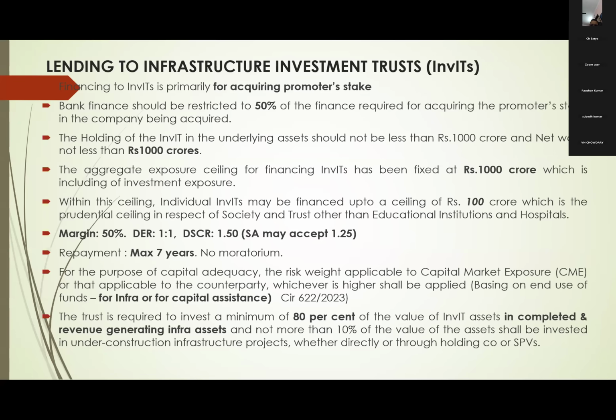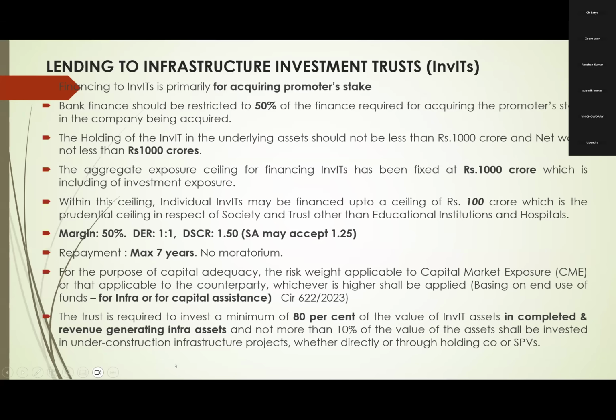That means this InvIT will become part owner of that infrastructure. This is how the mechanism works. So here the conditions: the first one, financing to InvITs is primarily for acquiring promoter stake. Our finance will be used for acquiring promoters' stake here. And our finance should be restricted to 50% of the finance required.